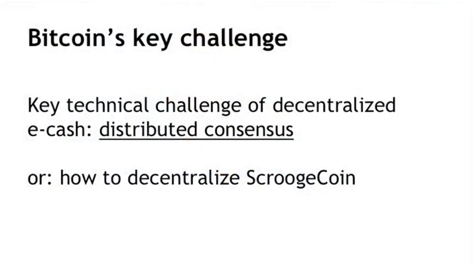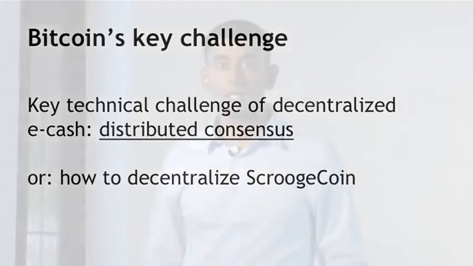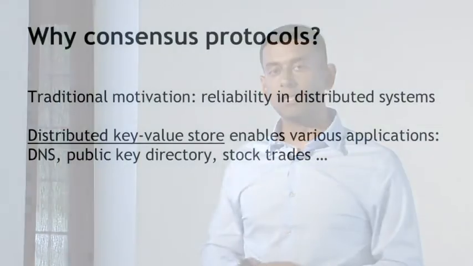At a technical level, the key challenge that you have to solve to build a distributed eCash system is called distributed consensus. And this is a class of protocols that's been studied for decades in the computer science literature. But intuitively, you can think of it as our goal being to decentralize Scroogecoin, which is the hypothetical currency that we saw in the first lecture. So as I said, there's decades of research in computer science on these consensus protocols, and the traditional motivating application for this is reliability in distributed systems.